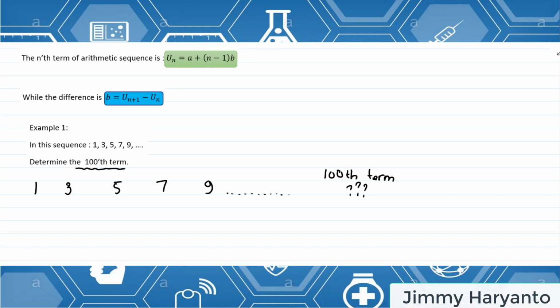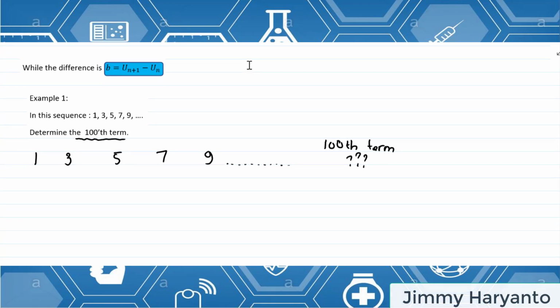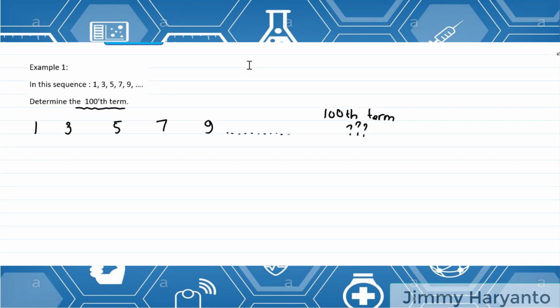How to find it? First, we have to prepare to make it easier. First we prepare A. I know that A equals 1. And then we prepare B. B is the difference. For this one, you can easily look at the difference, it's plus 2.